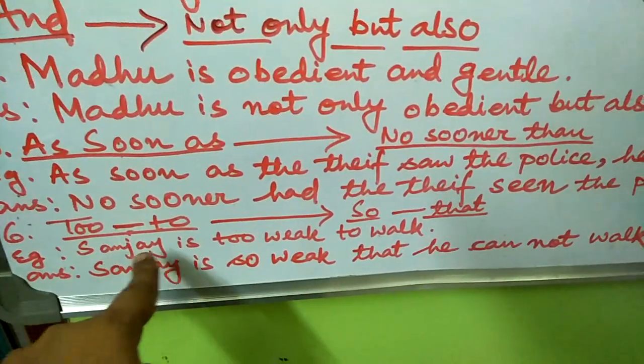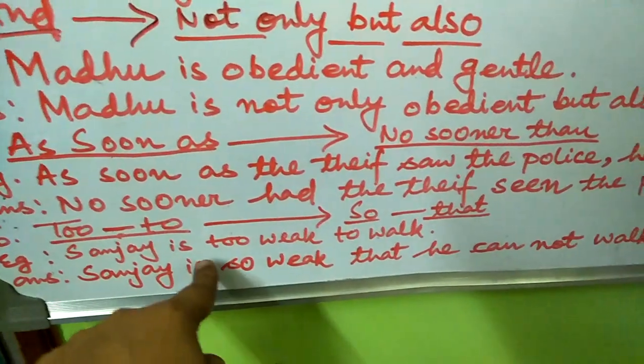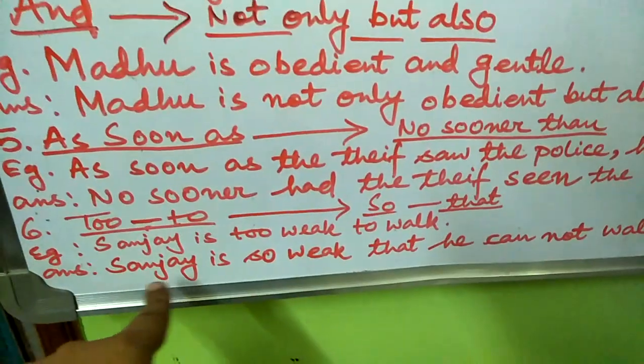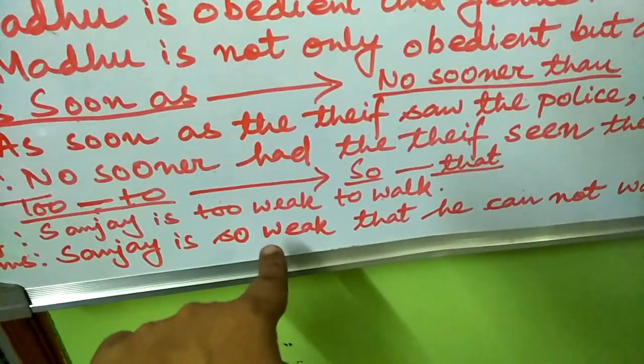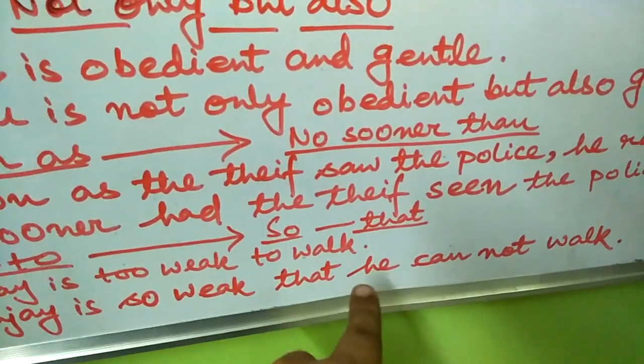So how do you have to replace in the sentence? Look at the technique. Sanjay is too weak to walk. We must remove both the too and to and replace them with so and that. Sanjay is so weak that, now after that we have to use the negative. He cannot walk.